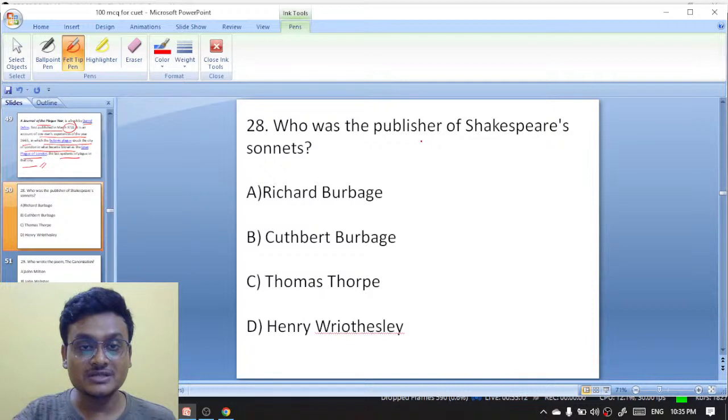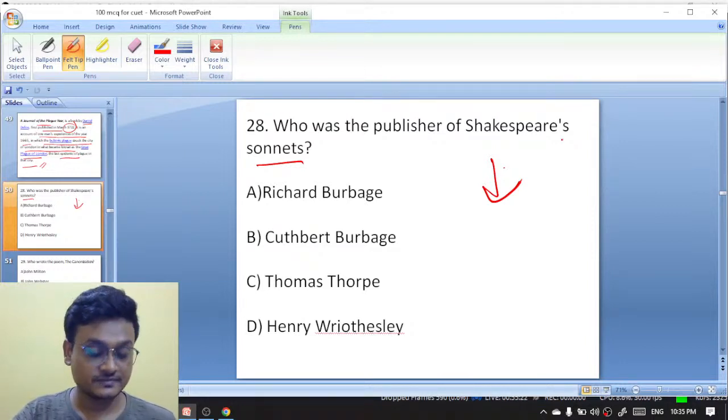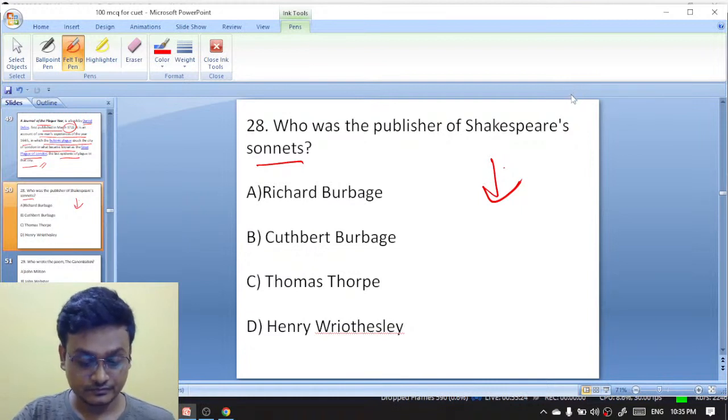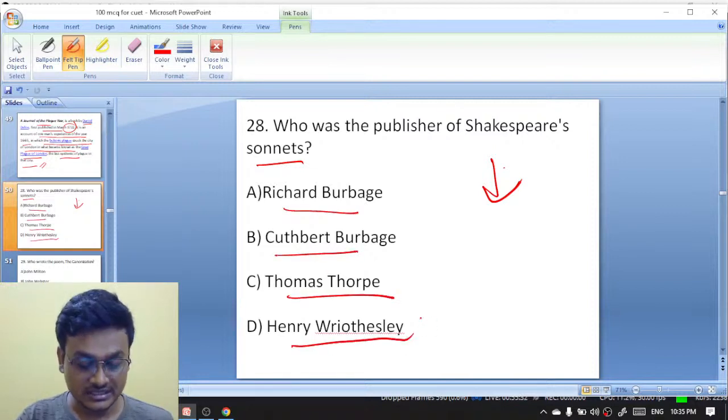Next question is, who was the publisher of Shakespeare's sonnets? Who did publish Shakespeare's sonnets? Richard Burbage, Herbert Burbage, Thomas Thorpe, Henry Tunsley. Many times I have discussed these questions earlier.